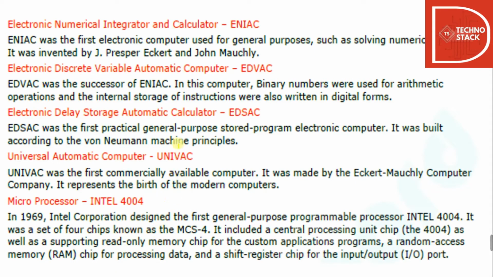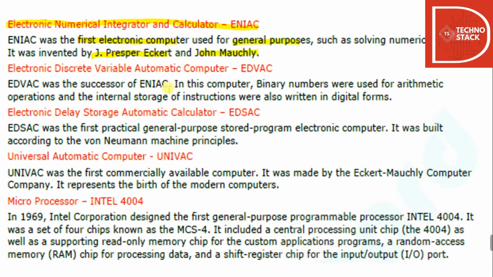Next in the line was the Electronic Numerical Integrator and Calculator, ENIAC. ENIAC was a history-creating computer that we all know. Today also we study ENIAC. ENIAC was the first electronic computer used for general purposes such as solving numerical problems and other things. It was invented by J. Presper Eckert and John Mauchly.